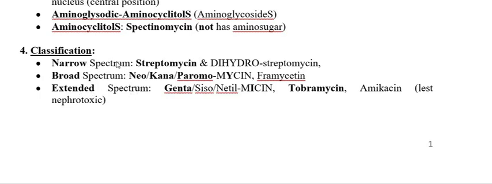In narrow spectrum, only one antibiotic is there, that is streptomycin, and from this, when we put the hydroxy group, then the name is dihydrostreptomycin. So under the narrow spectrum aminoglycosides, there are two: one is streptomycin and another is dihydrostreptomycin.